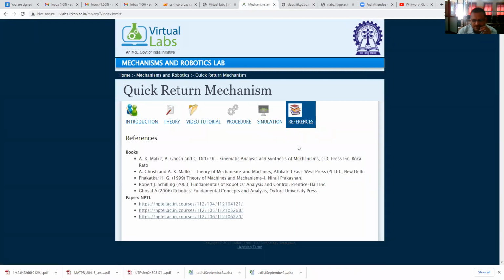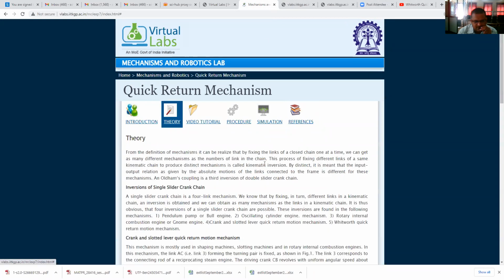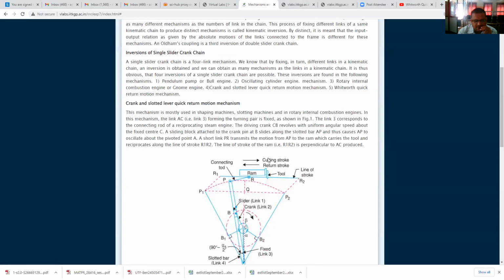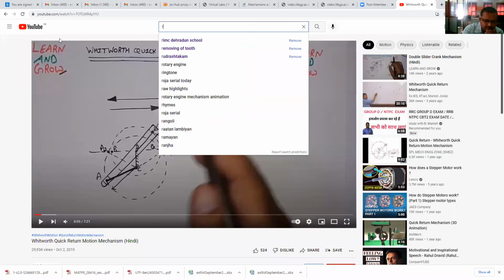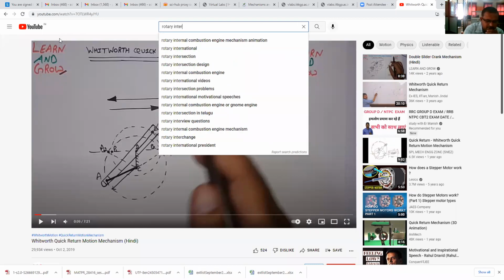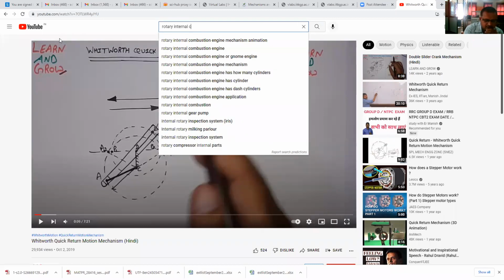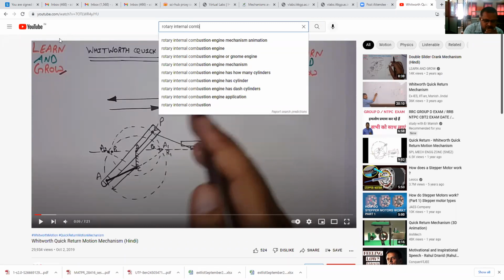Now we will see videos of these: pendulum pump, oscillating cylinder engine, and rotary internal combustion engine. Rotary internal combustion engine.